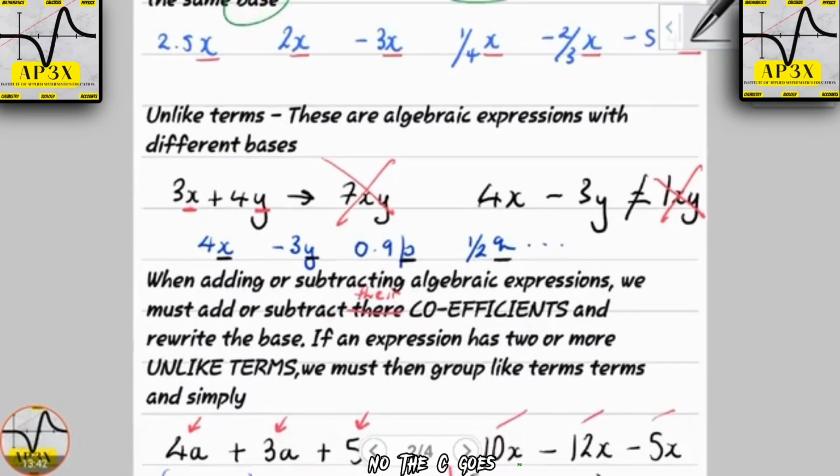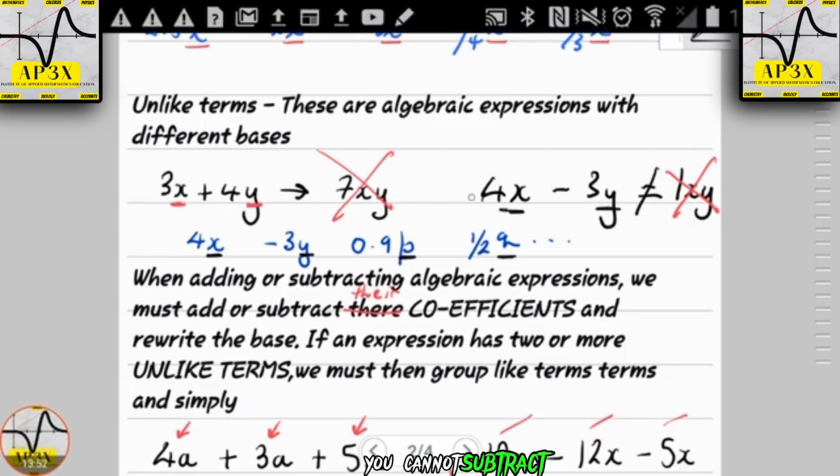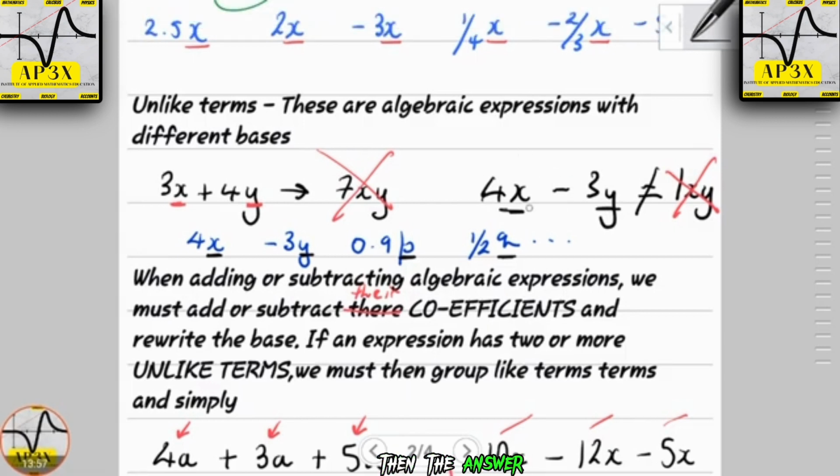Now, the same goes for subtraction. Say here that we're trying to take away minus 3y from 4x. Well, in fact, this is x, this is y. You cannot subtract unlike terms. Hence, the answer cannot be 1xy. Again, if it was multiplication, then the xy could have been merged together. But then again, 4 times negative 3 is not 1. So that's another brutal error.